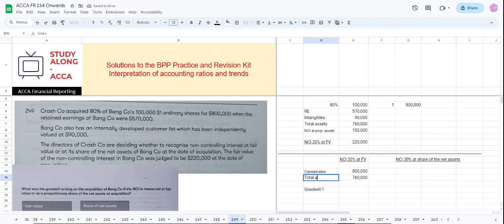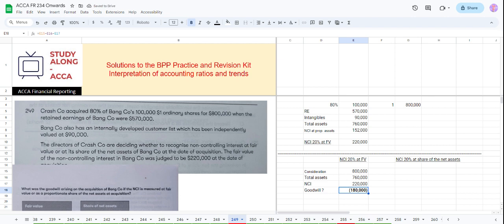And then how much is the NCI? At fair value, it is 220. So what will be our calculation? We will take this 800,000, we will deduct the total assets, and then we will add the non-controlling interest.